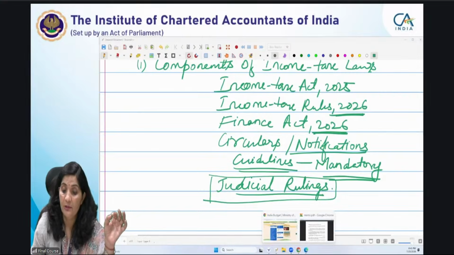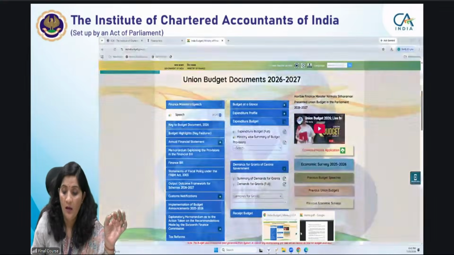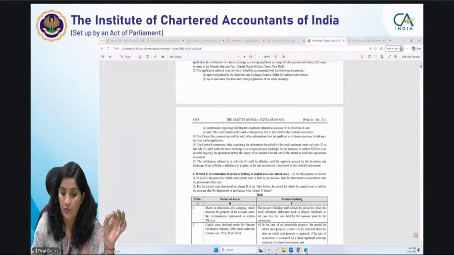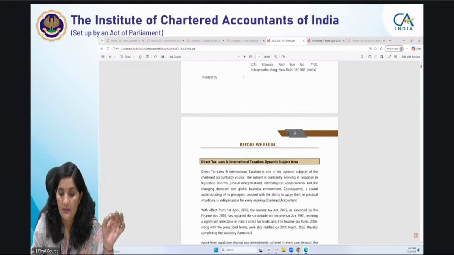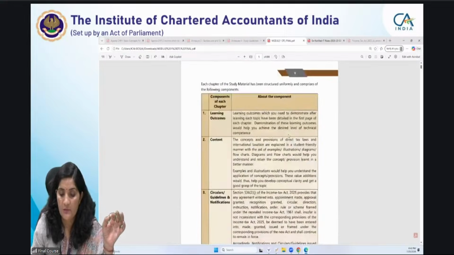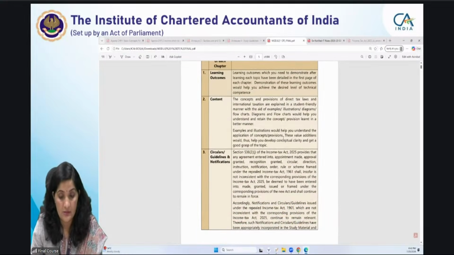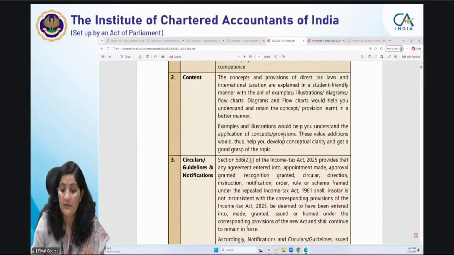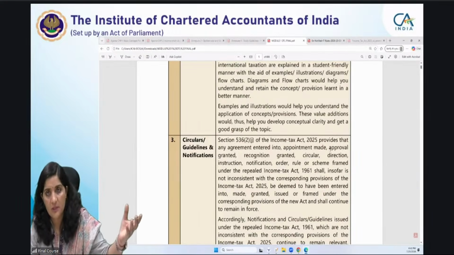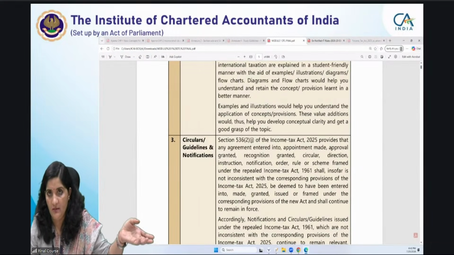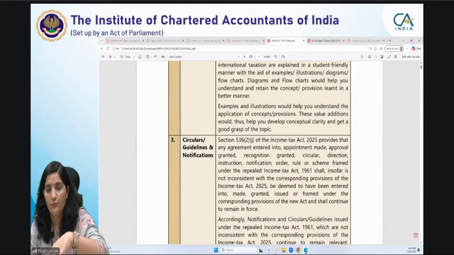And for that purpose, this is our first module which we are having. 536(2)J says that any agreement entered into or appointment made, any DTA agreements were made by virtue of section 90, right? And now it's become new 159.